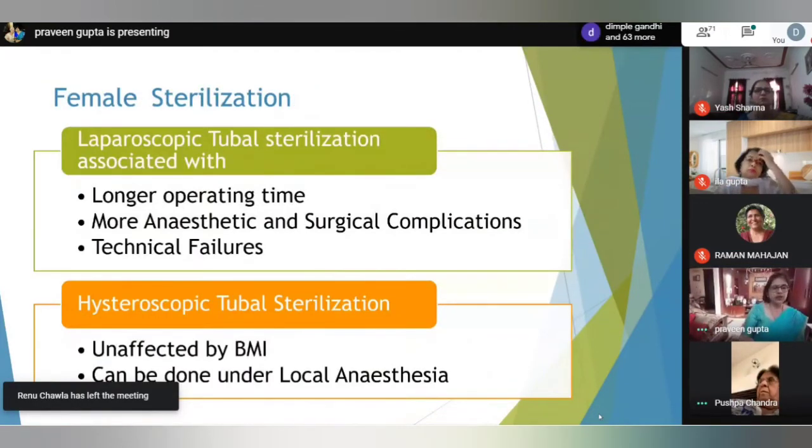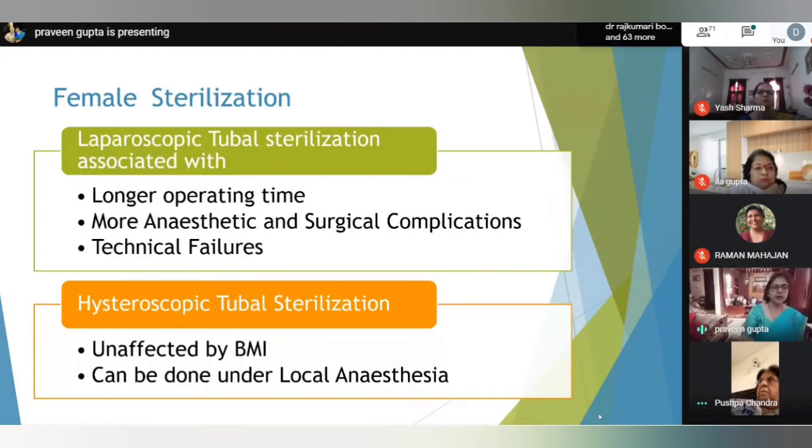Now, sterilization. Hysteroscopic tubal sterilization scores over laparoscopic tubal sterilization in patients with raised BMI because laparoscopic tubal sterilization is associated with a longer operating time, technical failures, more anesthetic and surgical complications, and morbidities associated with entering the abdominal cavity. Whereas hysteroscopic tubal sterilization is unaffected by BMI and it can be done under local anesthesia.